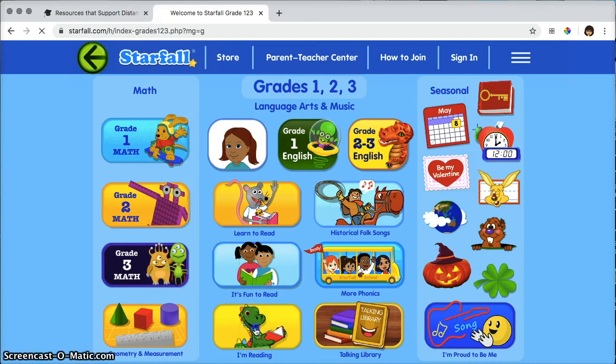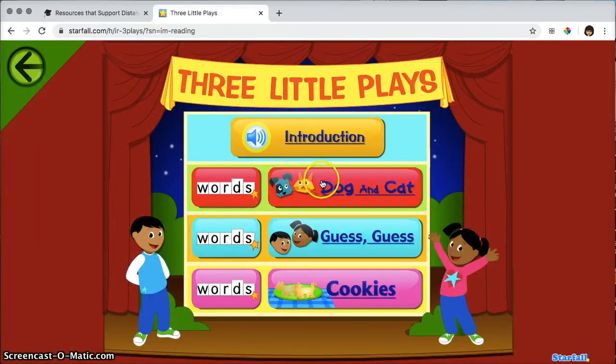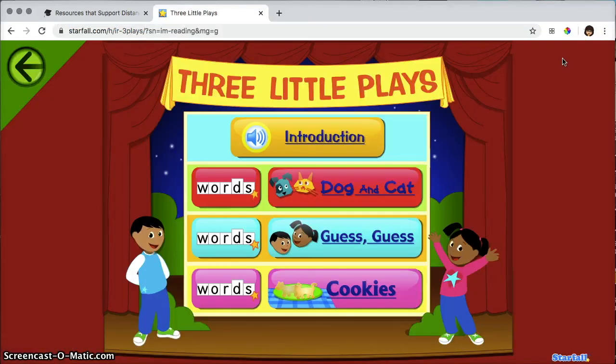So if I wanted to click here on the little I'm reading alligator, and I choose the 3 little plays, and I want to share just dog and cat with parents, I can copy and paste that link at the top of the screen and share it with parents, and they're taken directly to this page. So that is it for Starfall.